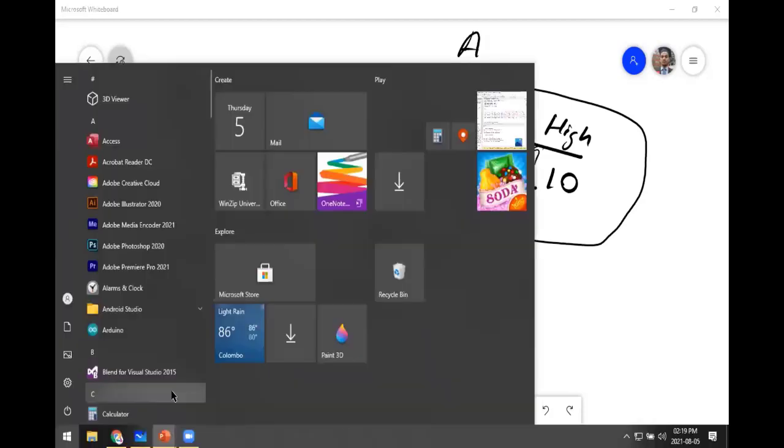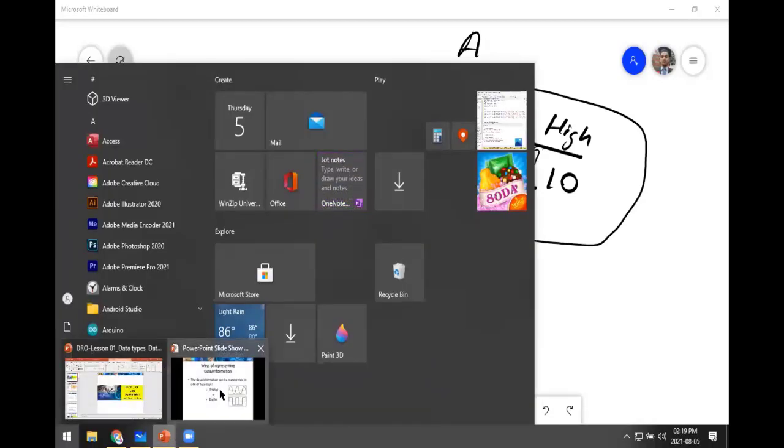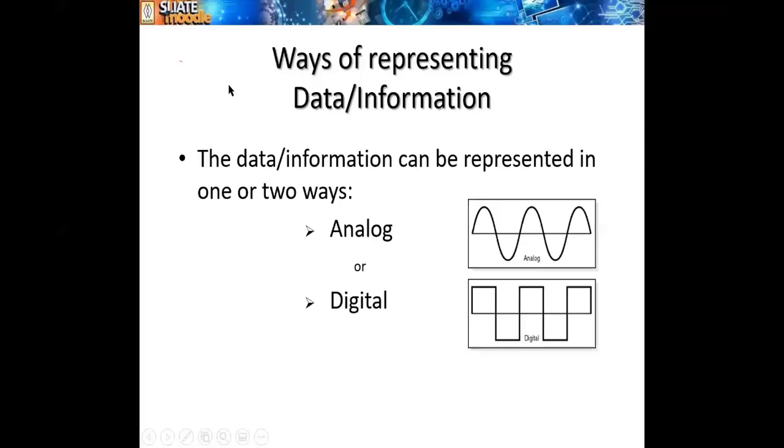Okay, let's come back to the slides. Ways of representing data or information. Data or information can be represented in one of two ways: analog or digital.